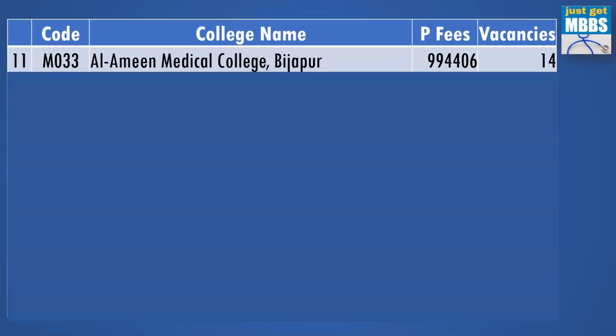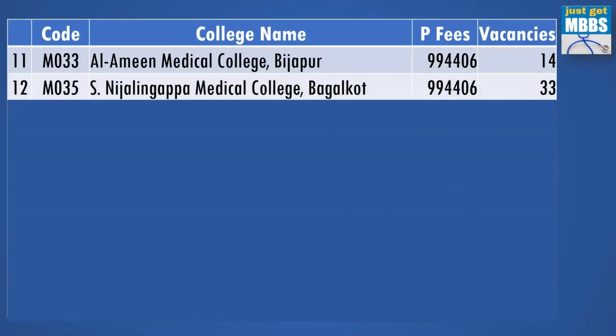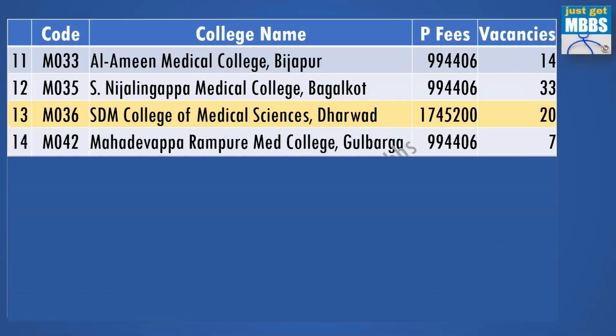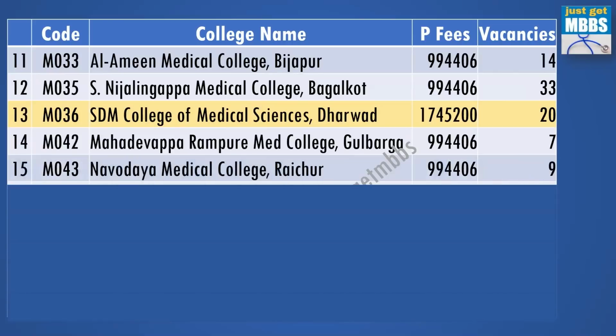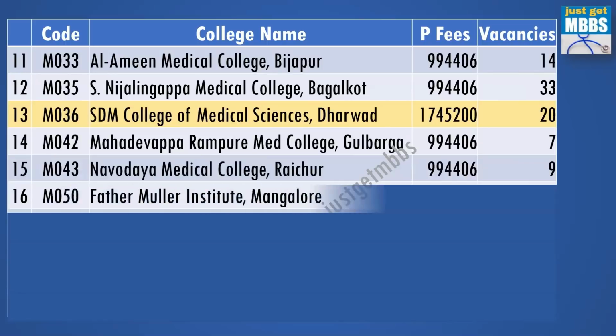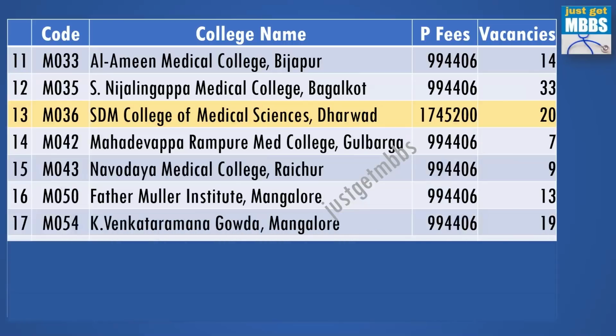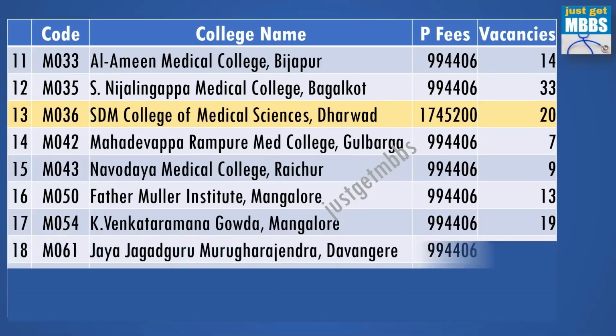Then Al Ameen Medical College, Bijapur, 14 seats are vacant. S. Nijalingappa Medical College, Bagalkot, 33 seats are vacant. SDM College of Medical Sciences, Dharwad, take note the fee structure is 17.45 lakhs per year. There are 20 seats vacant. Mahadevappa Rampure Medical College, Gulbarga, 7 seats are vacant. Navodaya Medical College, Raichur, 9 seats are vacant. Father Muller Institute, Mangalore, 13 seats are vacant. K. Venkataramana Gowda College, Mangalore has 19 seats vacant.